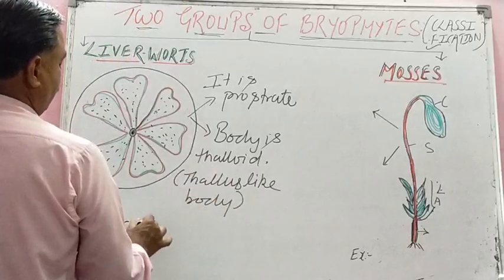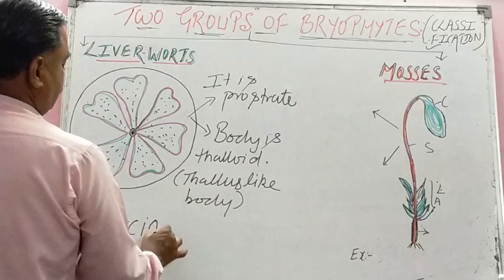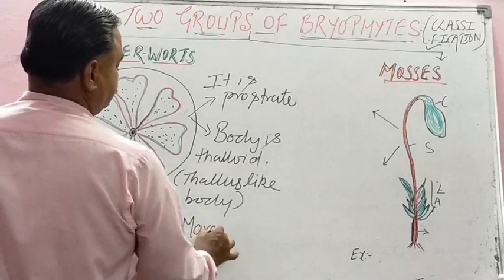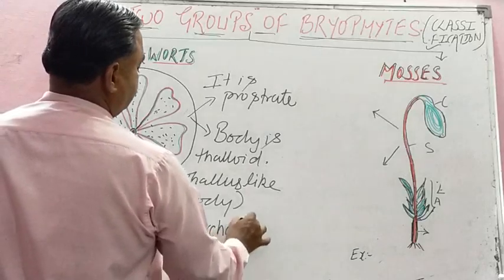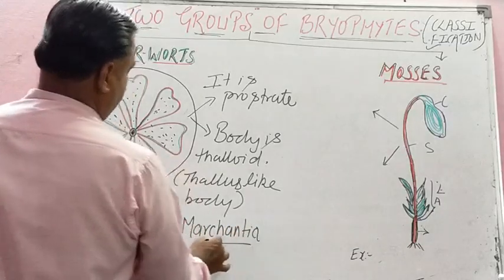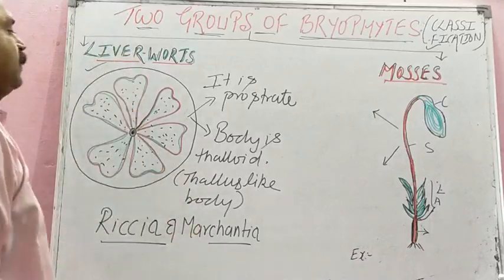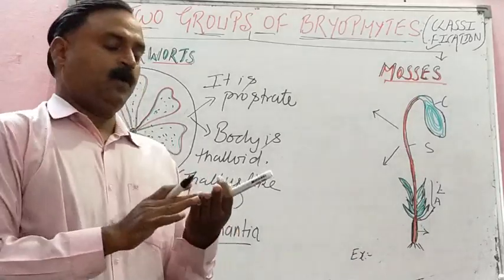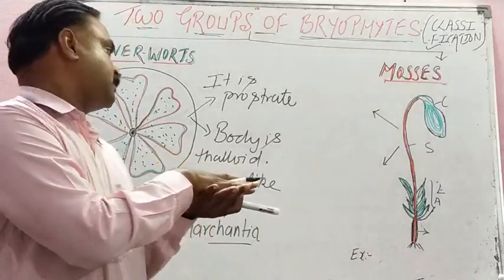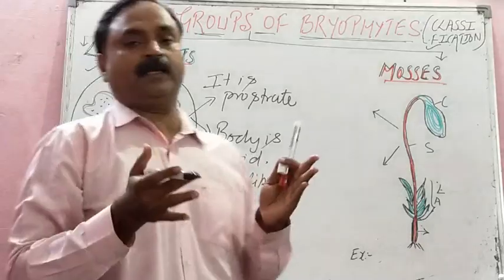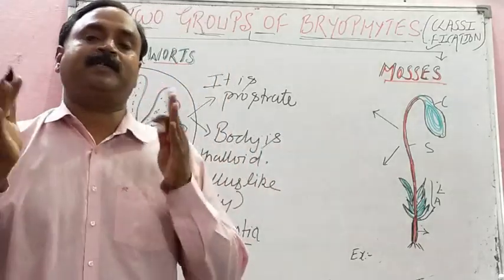The best examples are Riccia and Marchantia. These are the two examples of liverwort. So what are the two features? The body is prostrate on the surface, and the body is thalloid, not differentiated into root, stem, leaves.